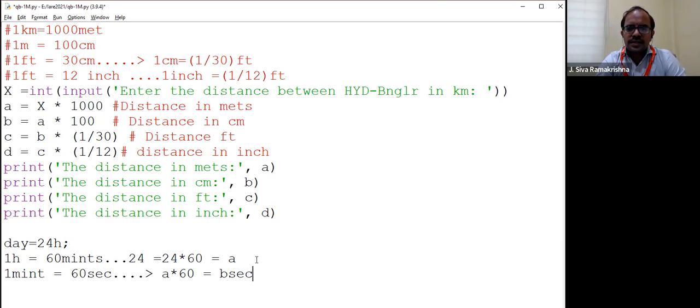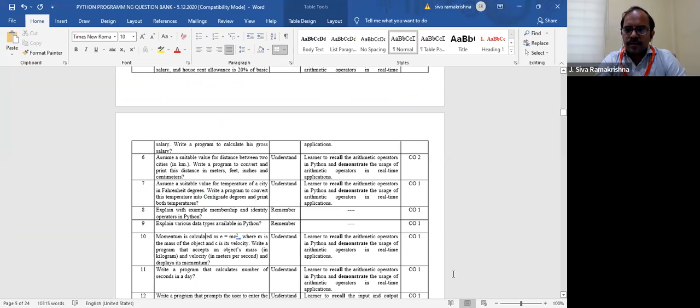Then you can do this. Okay, so shall I move to the next question? Assign everything into a variable. Assign each conversion to a variable. Use that variable to convert into another form.